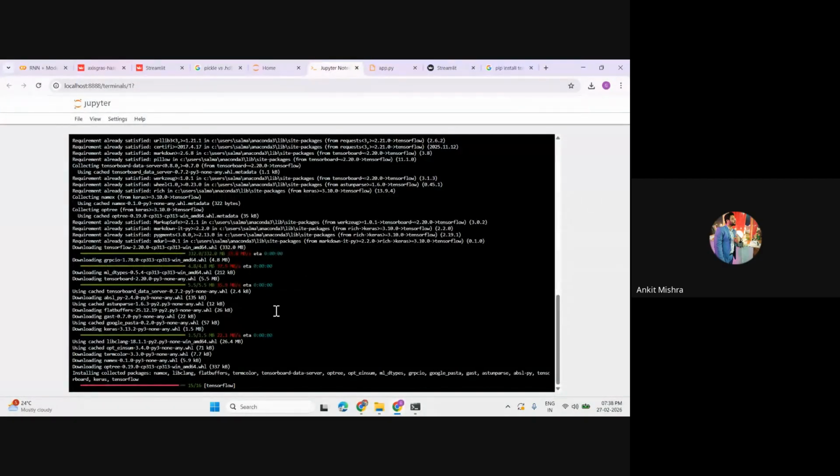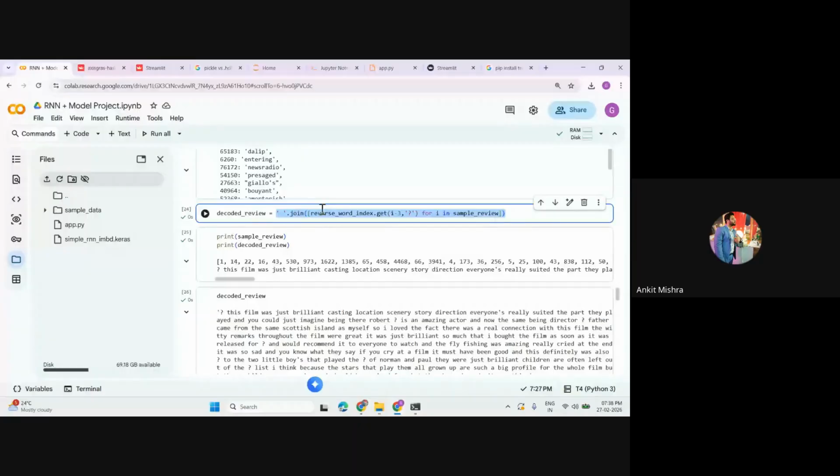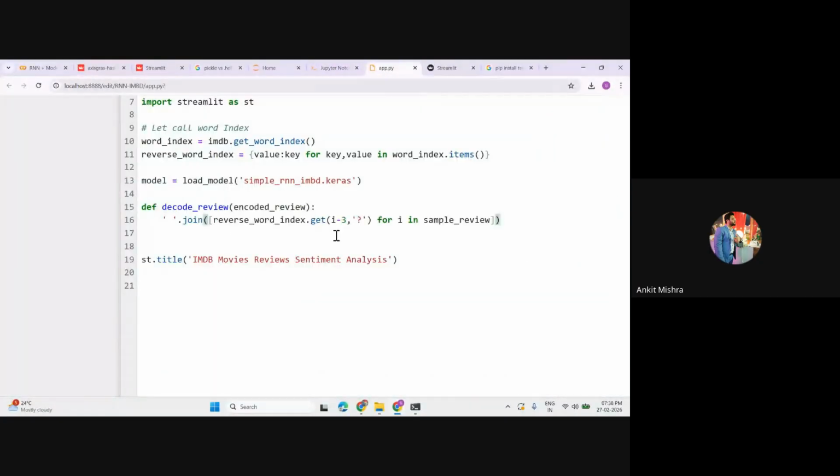Okay, where's the Jupyter notebook? It's downloading. Okay, so let's go to my decoded review. I'll copy this decoded review and paste it. So what this function will do is take the encoded review and give you the decoded review. Now, whatever review we are getting, we want to pre-process that text.